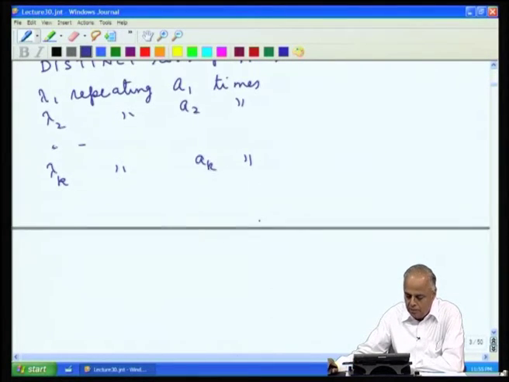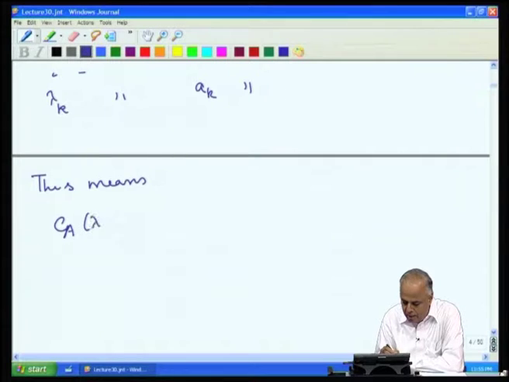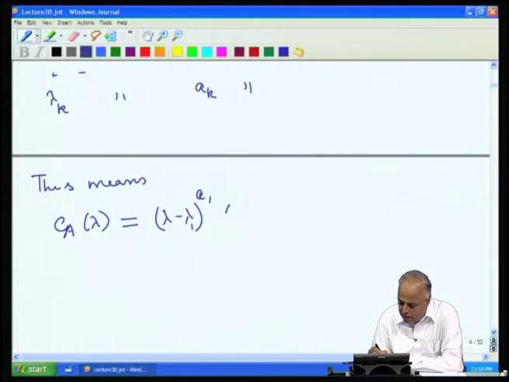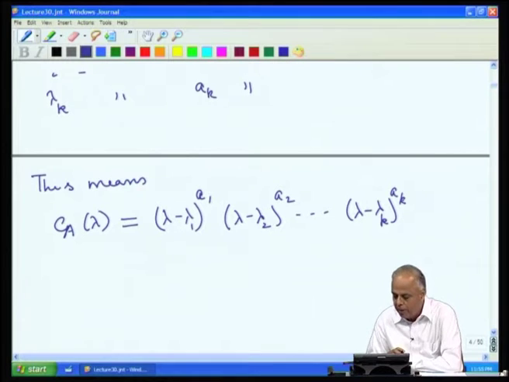What does this mean? This means the polynomial c_A(lambda) can be factored as: lambda minus lambda 1 to the power of a1 is a factor, lambda minus lambda 2 to the power of a2 is a factor, lambda minus lambda k to the power of ak is a factor.